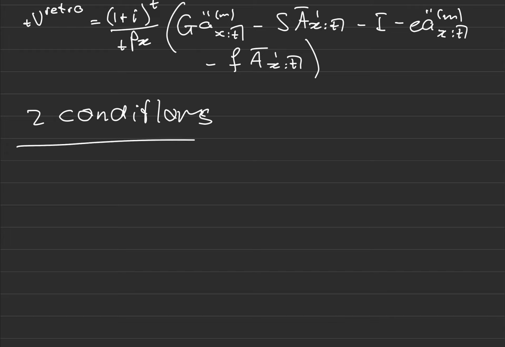Okay, that's terrible handwriting, but anyways, it's good enough. So condition number 1 is if the retrospective and prospective reserves are calculated on the same basis.